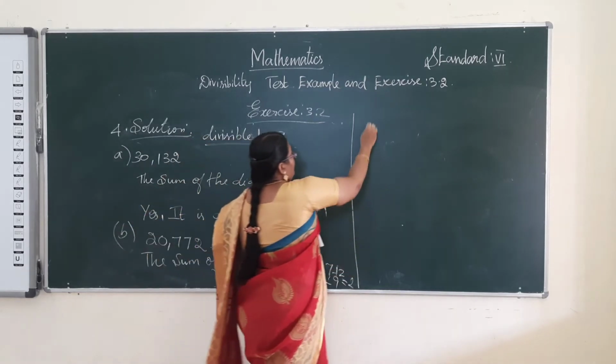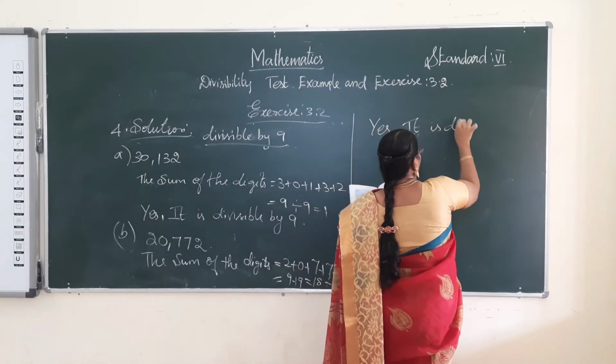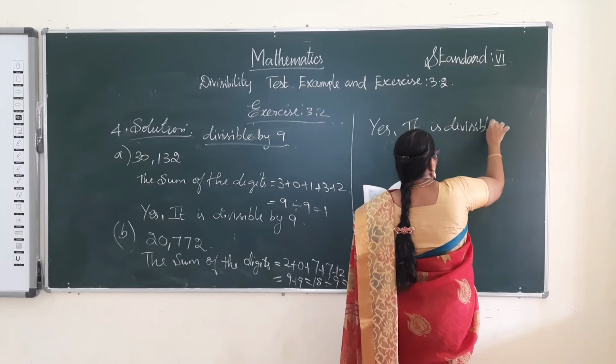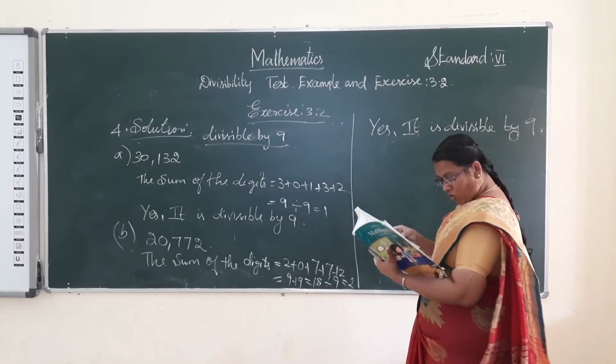Yes, it is divisible by 9. C problem is homework in the fourth one.